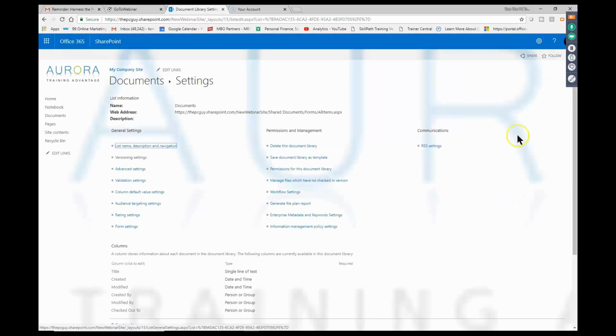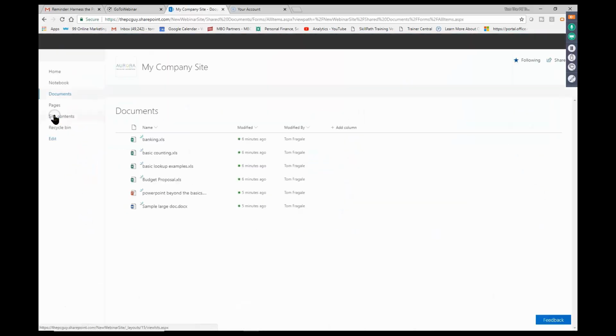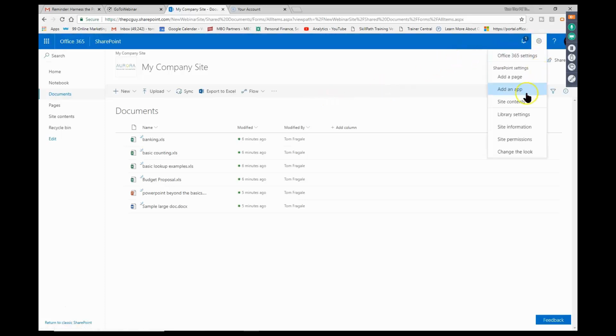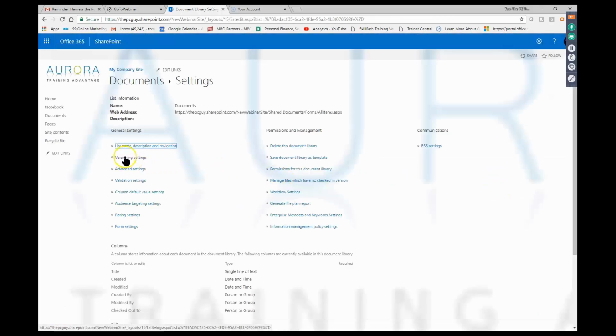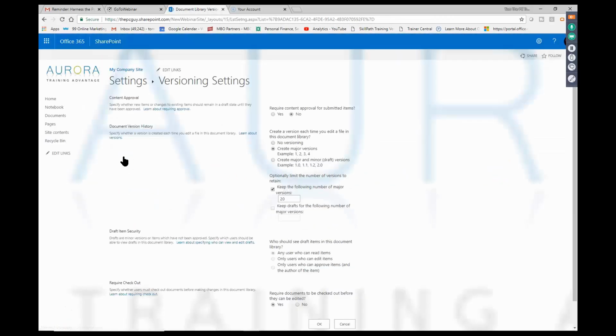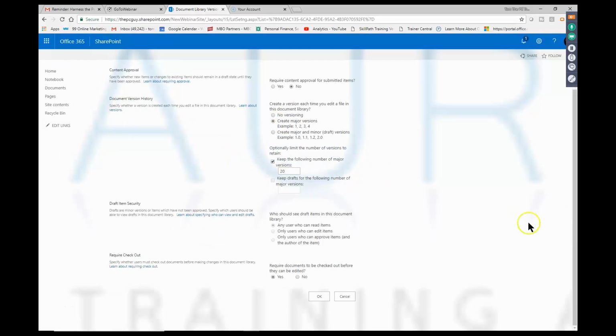Let's see what's going to happen now. So the way I got to this window was I picked in the settings wheel. Actually, let's go back to the documents folder again. Then I picked in the settings wheel. Then I picked on library settings. Then that was called versioning settings. And you can see I turned the major versions on. I just need to keep 20 versions of each document. That'll be fine. And then the important choices down here, I want them to be checked out.